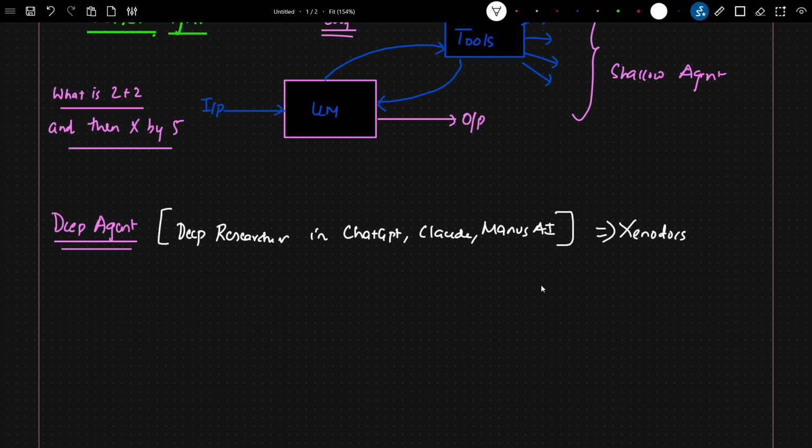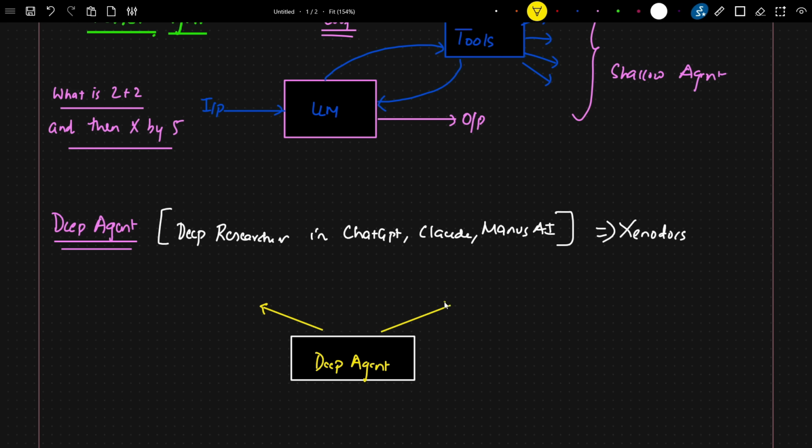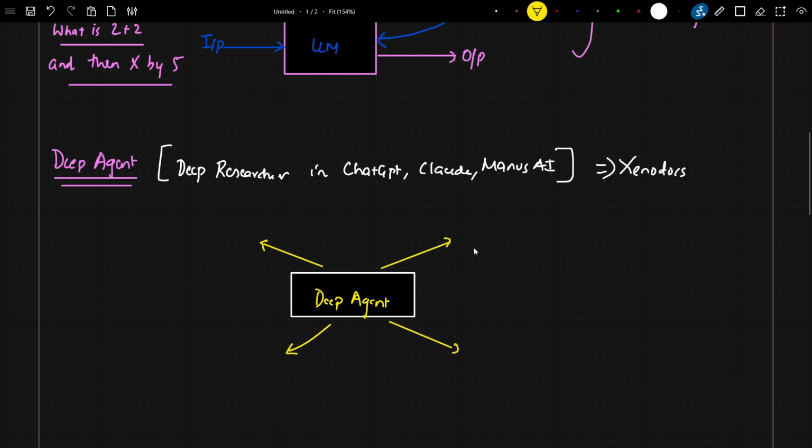Now, in the case of a deep agent, how is it different from the shallow agents that are there? Here the architecture will be completely different. Let's say that I have a deep agent. This deep agent has 4 important properties, and these 4 important properties talk about the characteristics of the deep agent.